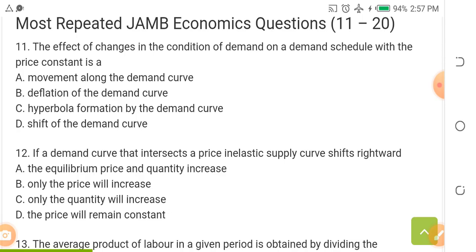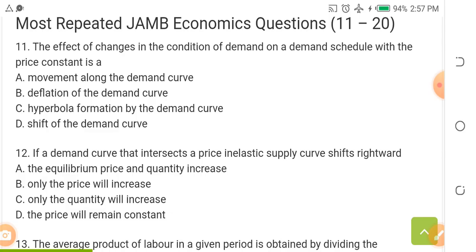Let's look at question number 11. Are you still here? The effect of changes in the condition of demand on a demand schedule with the price constant is a dash.